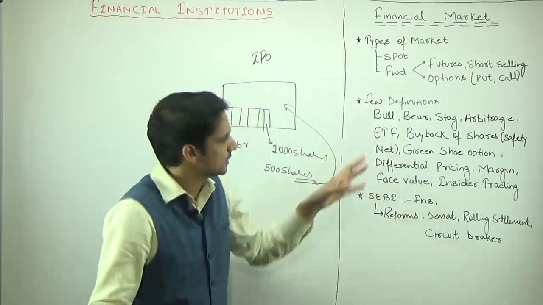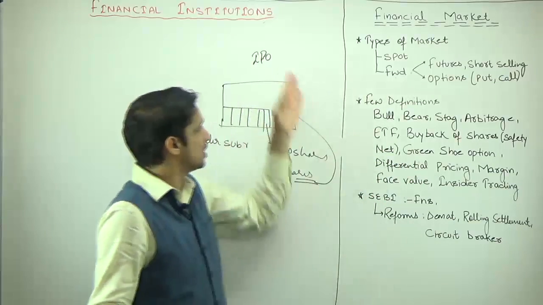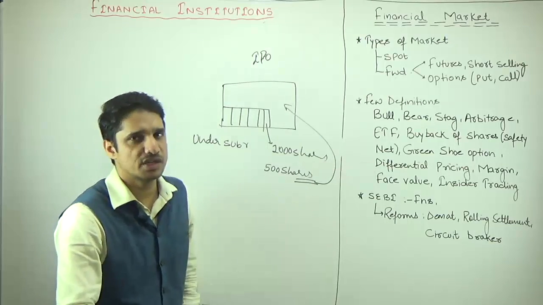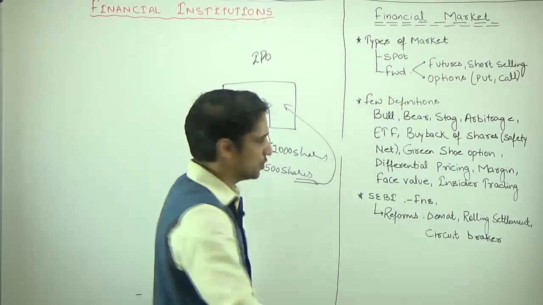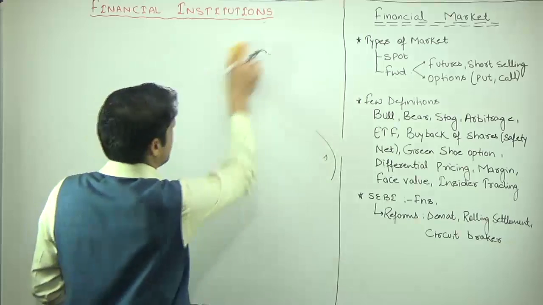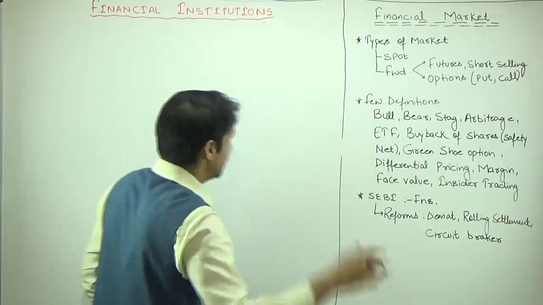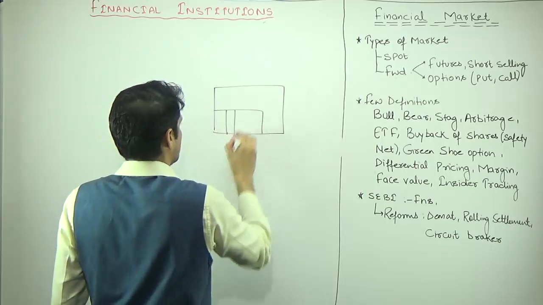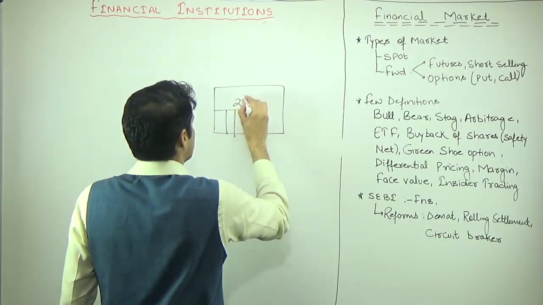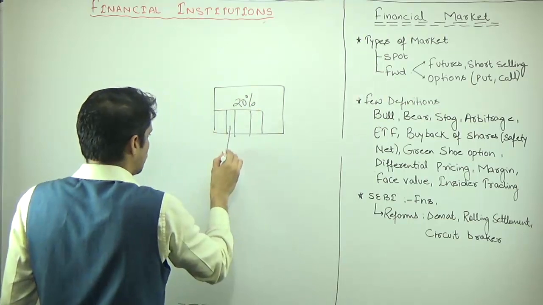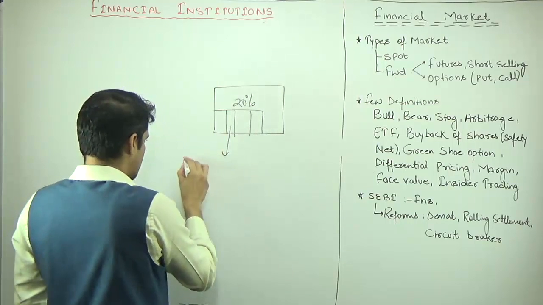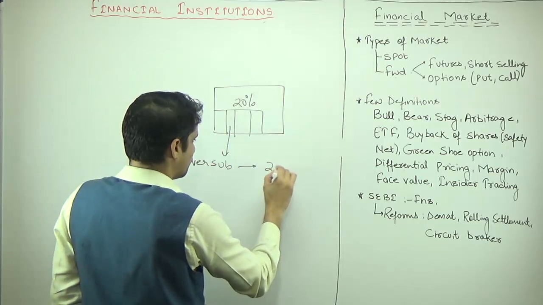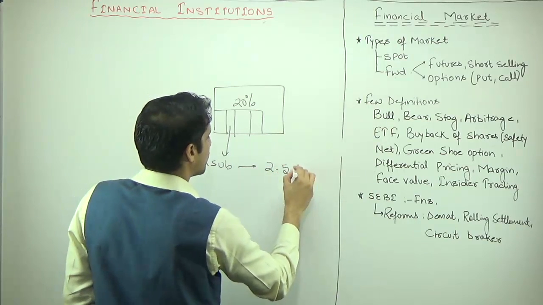How is it different? Safety net only comes into the picture whenever there is an IPO, and buyback of shares is a general concept. Then we have the green shoe option. The green shoe option is, suppose there is some oversubscription and the company wants to dilute 20% of the shares, and there is oversubscription of 2.5 times. It means what?